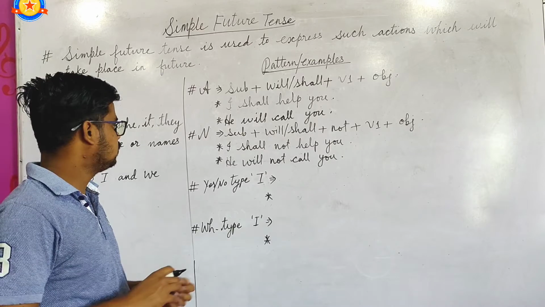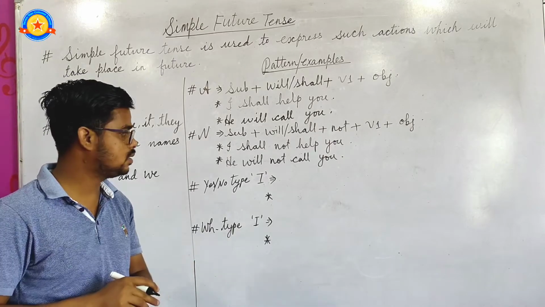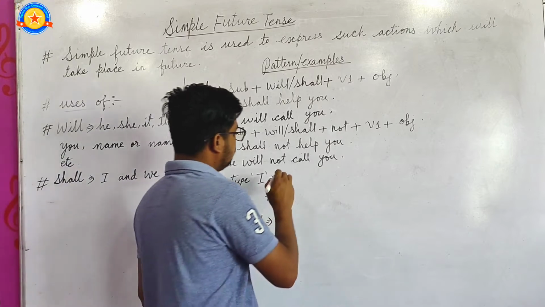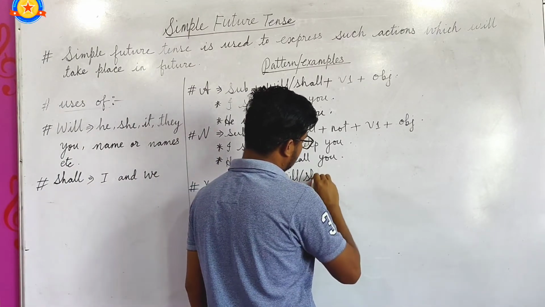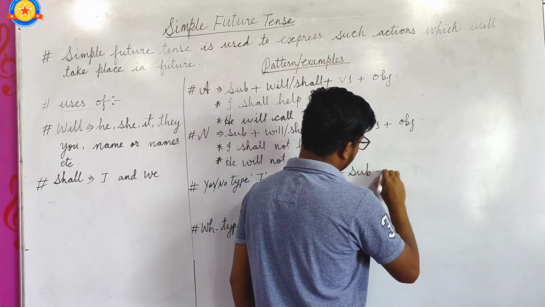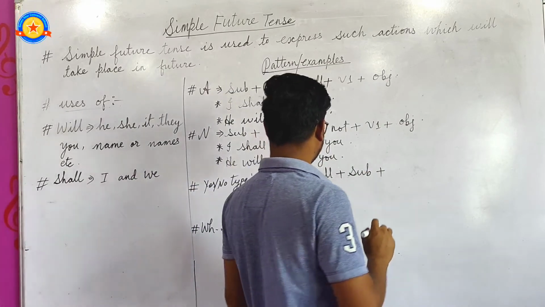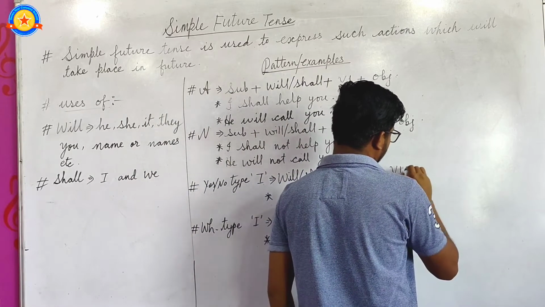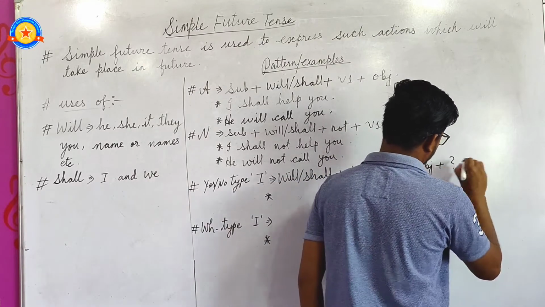Now the interrogative sentence. In a yes-no type interrogative sentence, its pattern is: first the be verb will or shall comes before the subject, and after the subject, verb first form plus object plus question mark.